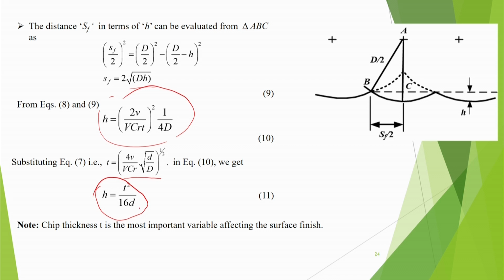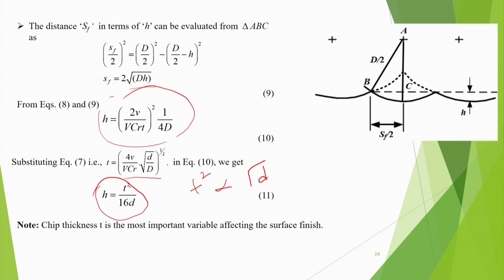That means if you take more depth of cut, then your surface finish will be good. Surprisingly, it comes out like this. Why will this be good? Because of more cutting force. Of course, t itself is also dependent on under root d, so t square is proportional to under root d.